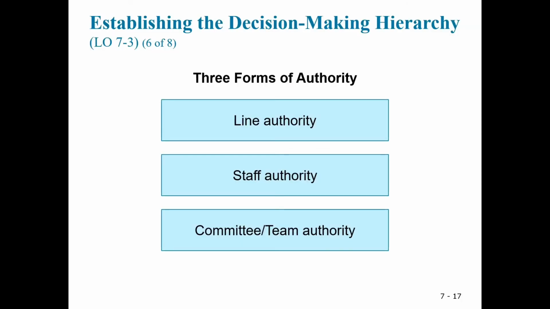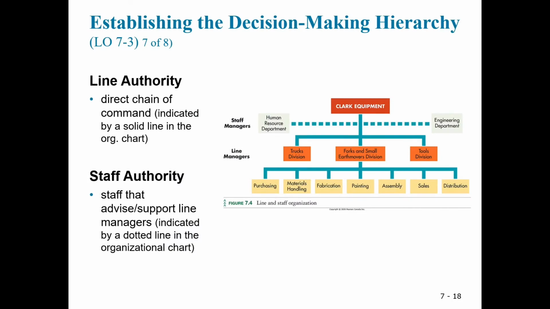D. 3 forms of authority. 3 forms of authority typically found in organizations are line authority, staff authority, and committee, or team, authority. 1. Line authority. Line managers are the doers and producers in a company. Line authority means making the decisions that are needed to achieve the goals of the organization.